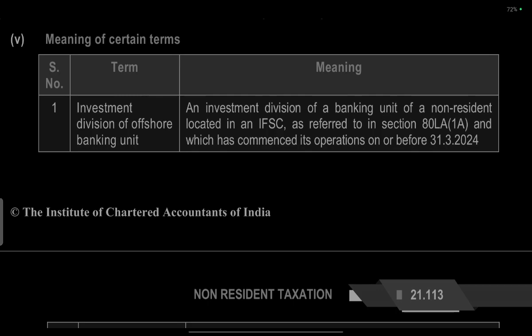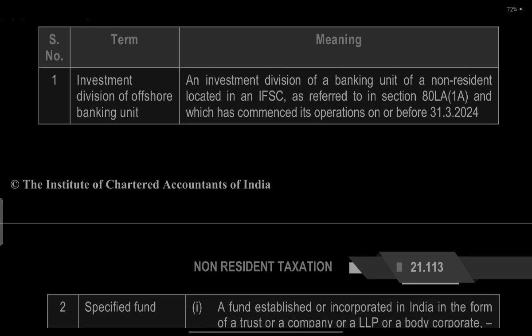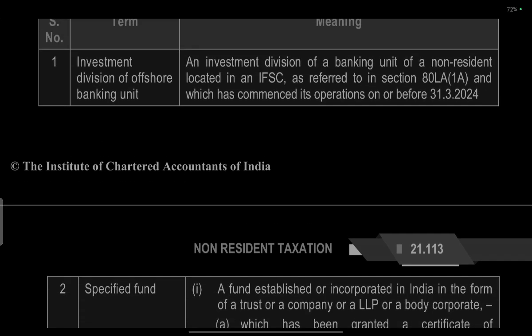Meaning of certain terms. Investment division of aforesaid banking unit: an investment division of a banking unit of a non-resident located in an IFSC. There are four under section 80LA, Class 1, which commences operation on or before 31st March 24.